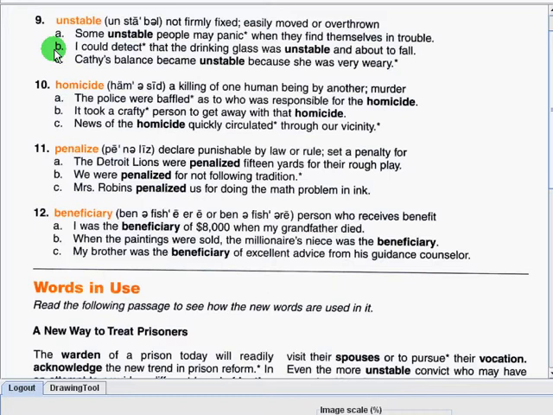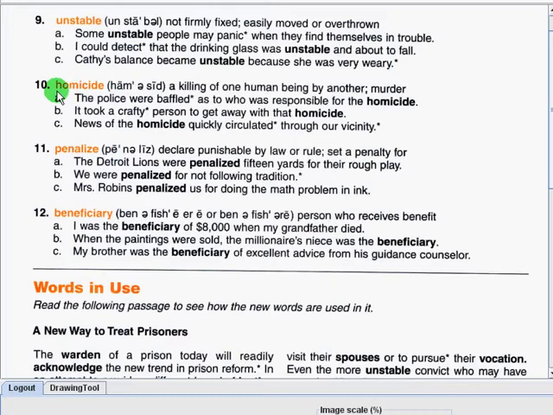I could detect that the drinking glass was unstable and about to fall. Kathy's balance became unstable because she was very weary. Unstable.